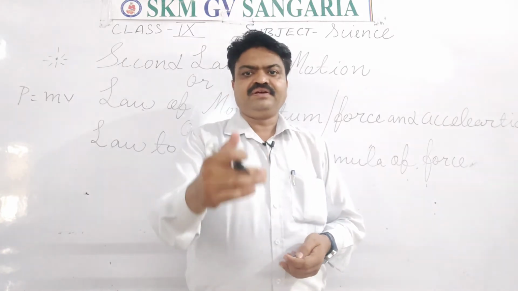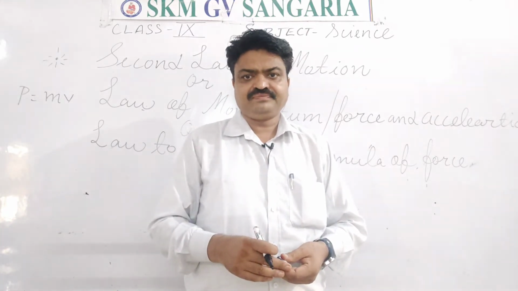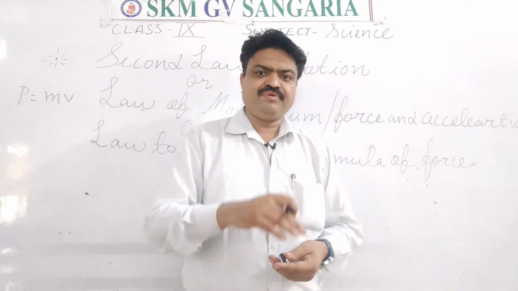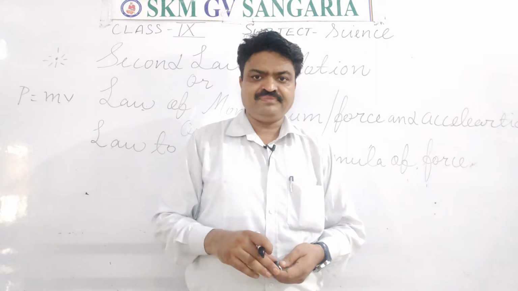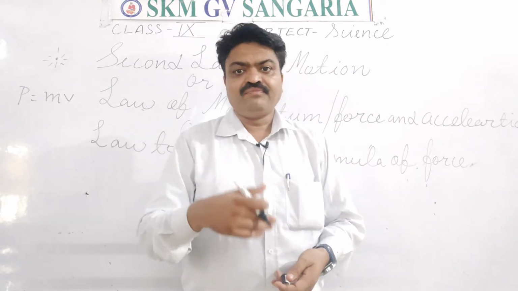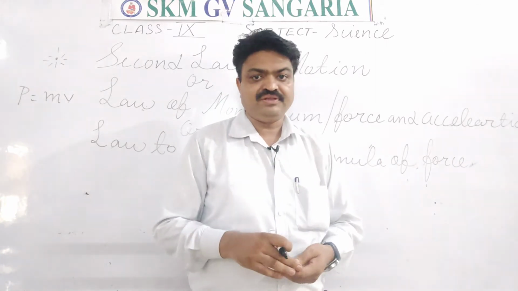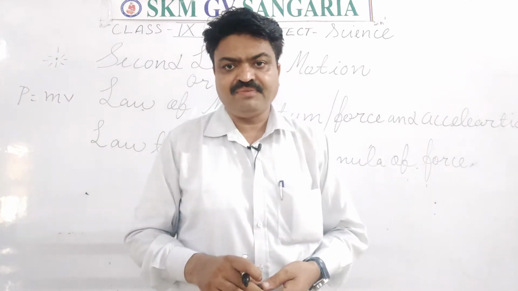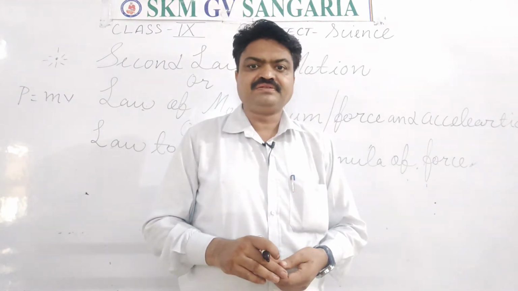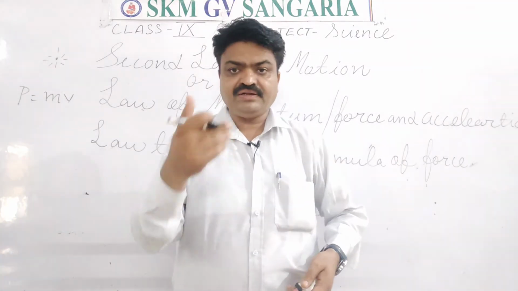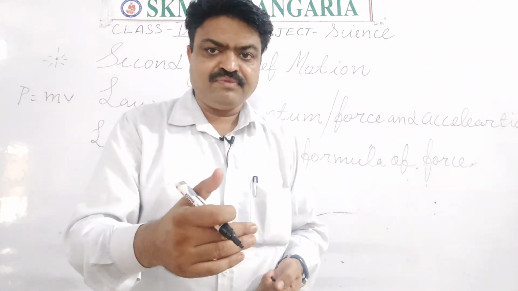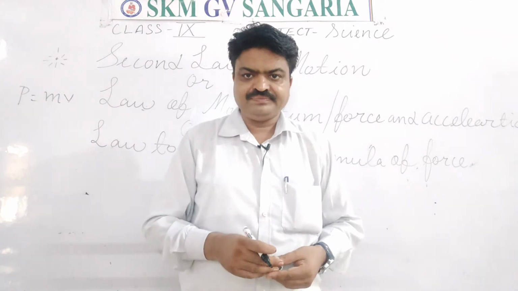If there is initial velocity in the momentum, then that momentum is known as initial momentum. If there is final velocity in the momentum, then that momentum is known as final momentum. So there are two types of momentum, initial momentum and final momentum.